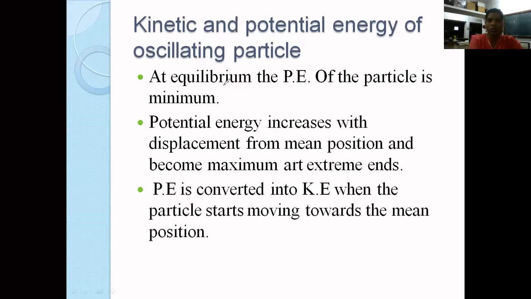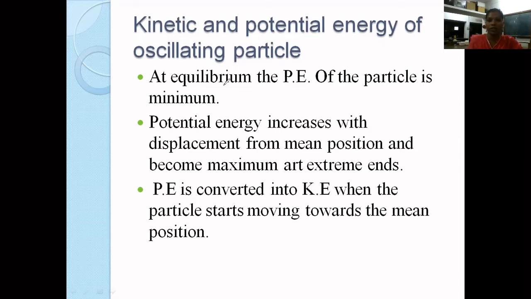So the energy that comes into picture because of the motion of a particle is what we call kinetic energy. And the energy which comes into existence because of the position of a particle is what we call potential energy of the particle. Okay, so if I have a rolling object, or an object which is in motion, the energy which is in the picture is kinetic energy. And let's say I have placed a particle at a particular height h, then the energy which comes into existence because of the position of that particle from the ground is going to be potential energy.